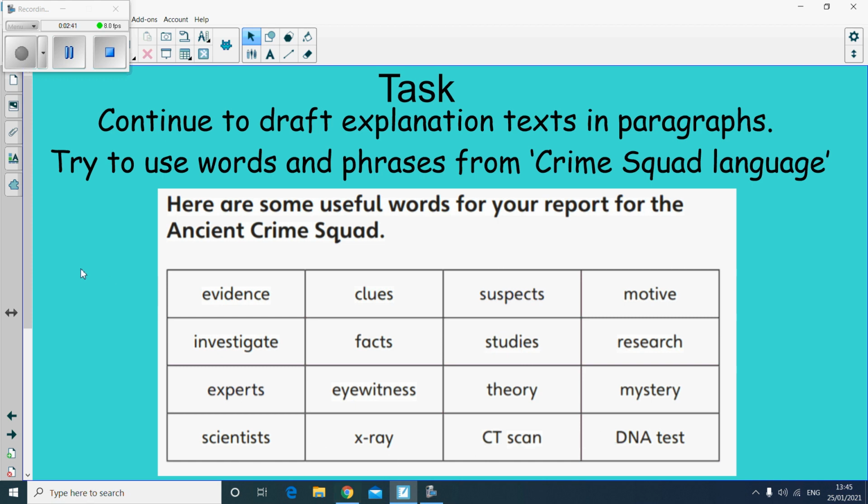So I want you just to think about now the features of explanation texts that we did last week. There are 6 features. Just pause the video here while you have a think and see if you can name all of the 6. So did you manage to name all of the 6?